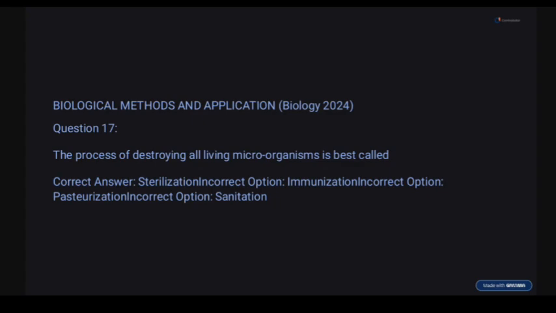Immunization is wrong because it just activates your immunity, for example, vaccines. Pasteurization is also wrong. It tends to reduce their numbers, okay, not completely eradicate them. And sanitization, no, sanitization is just cleaning your surfaces. It is wrong because it reduces their numbers as well.